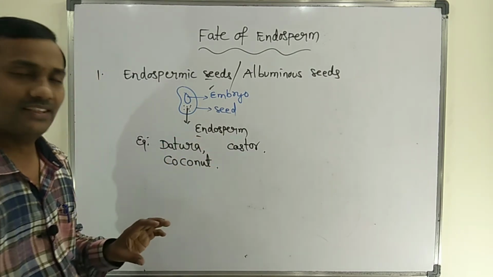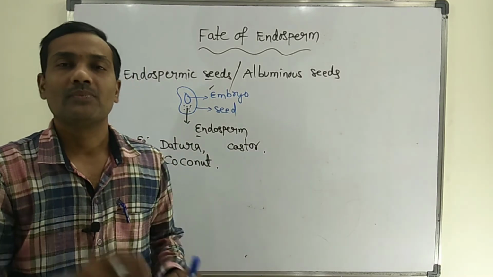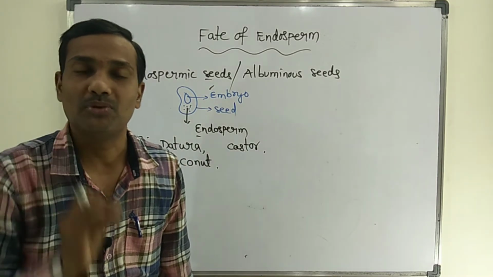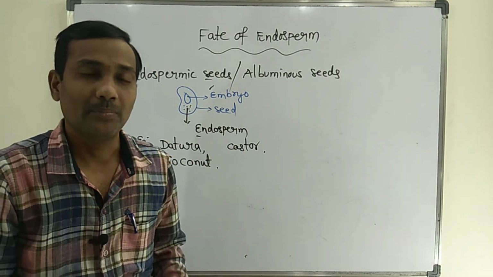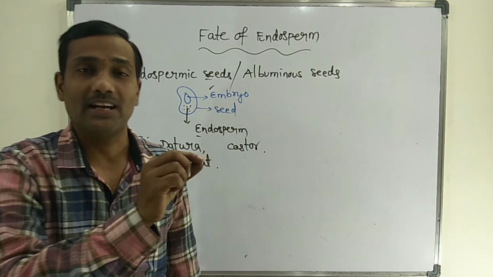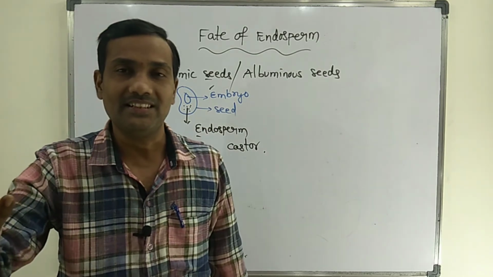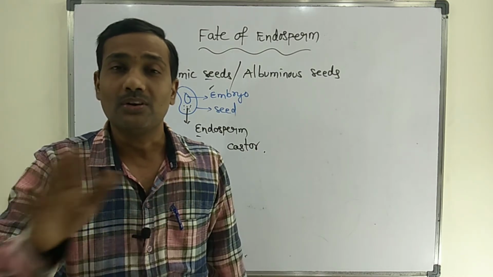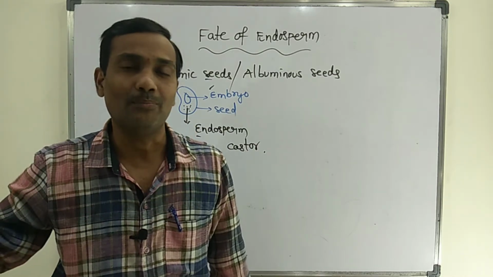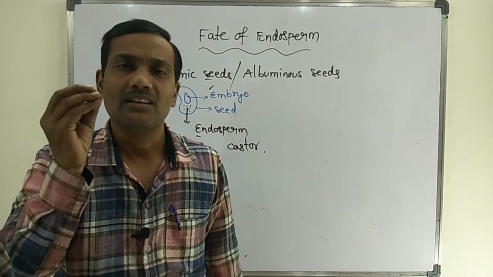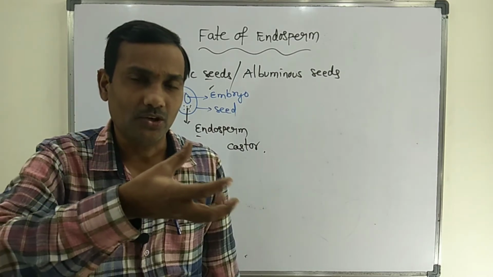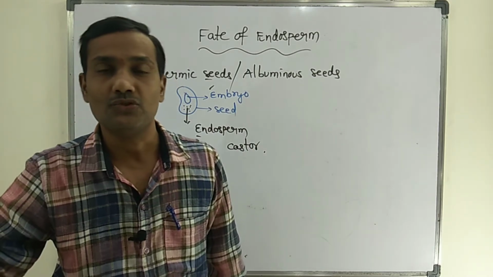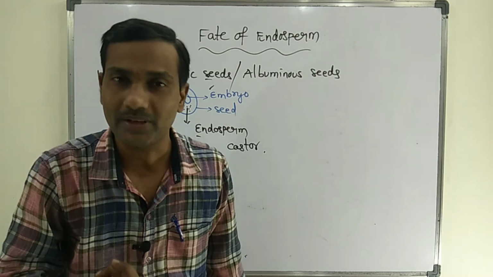In these seeds, after maturity, we can observe some amount of endosperm, because at the time of maturation of the seed, the embryo has not consumed the complete endosperm. 90-95% of the endosperm is completely consumed or utilized by the developing embryo.